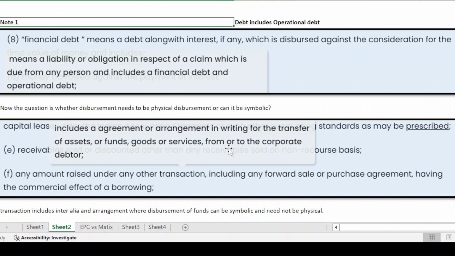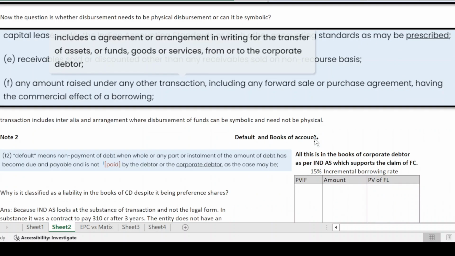Now another important question is that the word disbursed is used. So should this be a physical transfer of money, or can this be symbolic as well? Because as on August 2015, I am not transferring 250 crores. It's just that the nature of 250 crores is changing its form from, say, a receivable in the nature of an EPC contract to an investment in that particular company in the preference shares. So would that be acceptable?